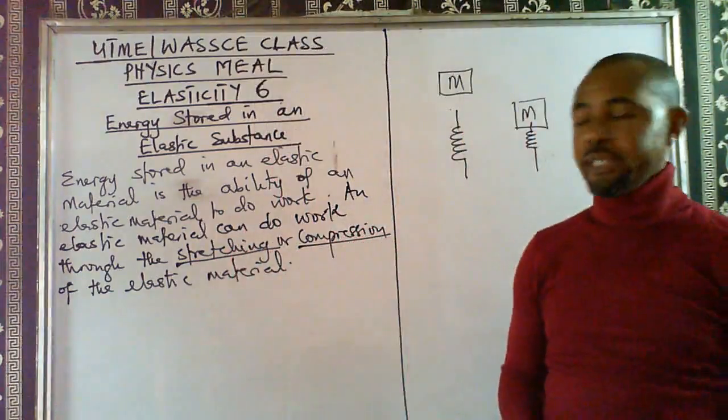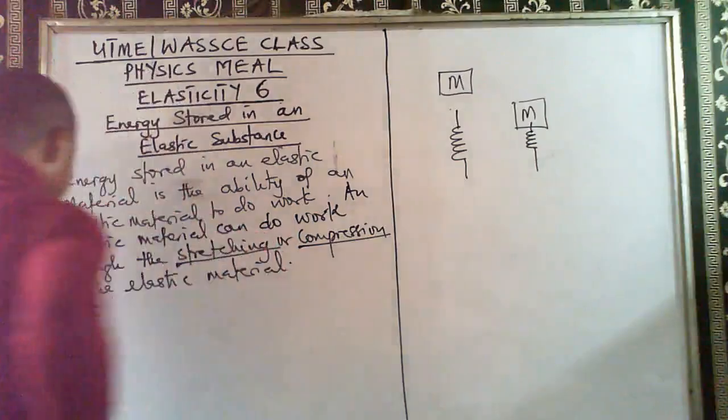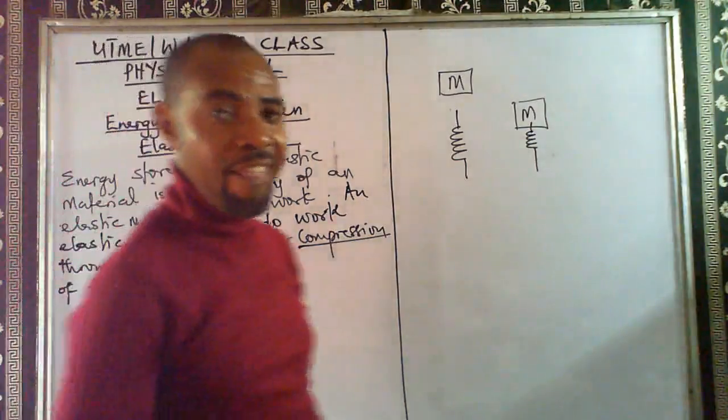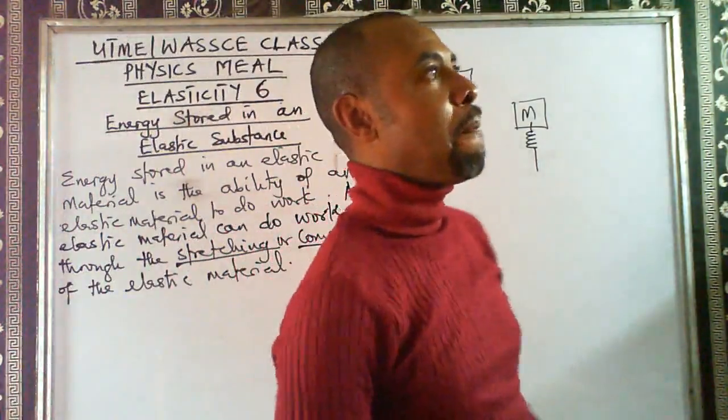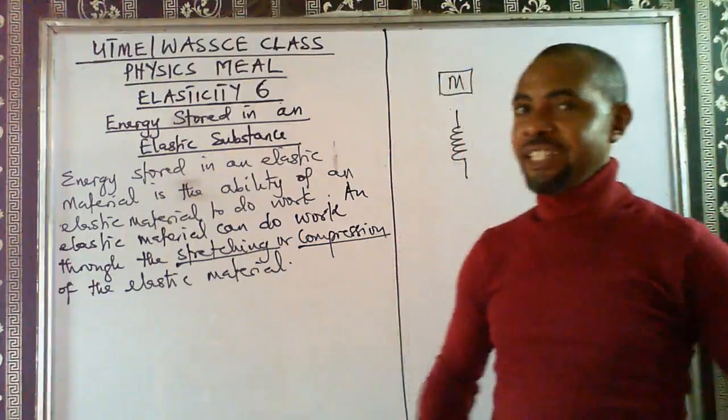So you can now see that an elastic material can really do work. It can do a lot of work. Even in tailoring, you know, the elastic rubber on the skirt or trouser, it's doing a certain work there.